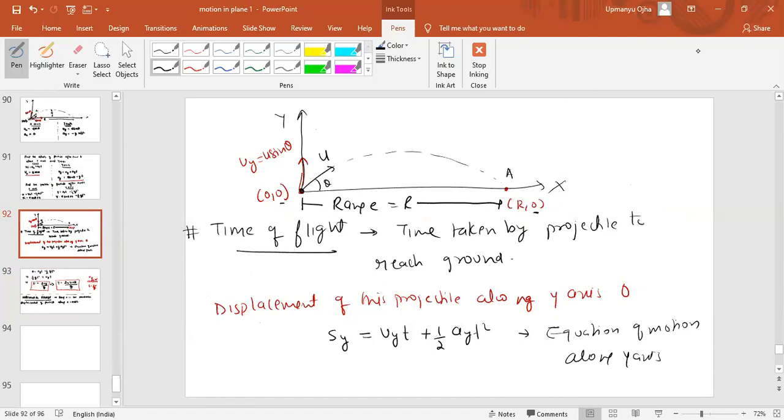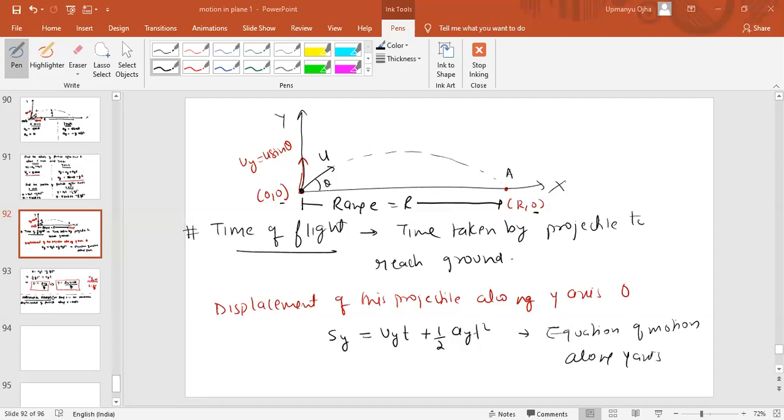Now if I have to take the horizontal range, we have to look at the component of the velocity along the x-axis, because the component along the x-axis is only responsible for horizontal displacement. Component along the y is responsible for vertical displacement.